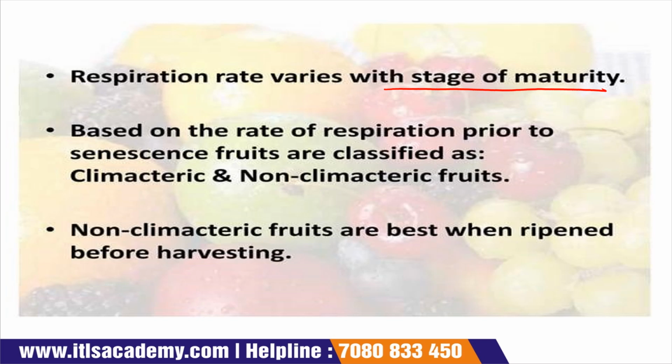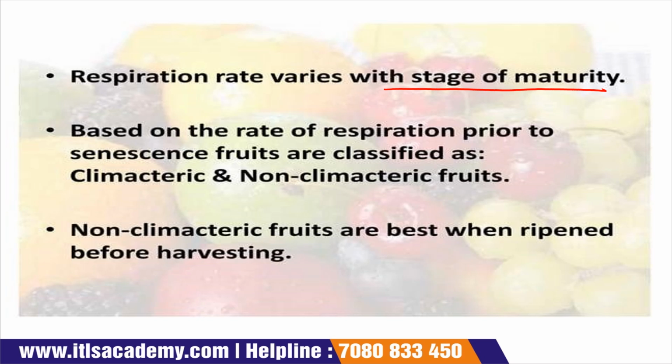Suppose at the initial stage of maturity the respiration rate may be different, and when it goes to the middle stage of maturity, the respiration rate is different.